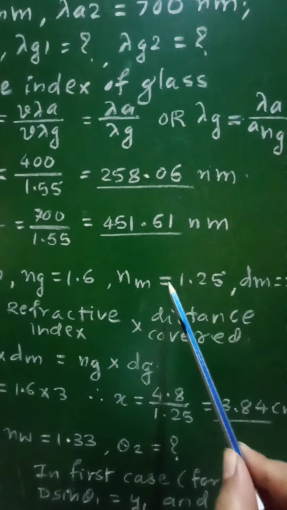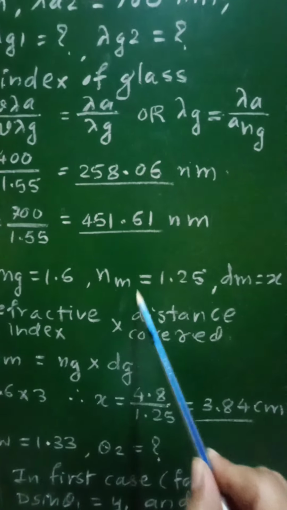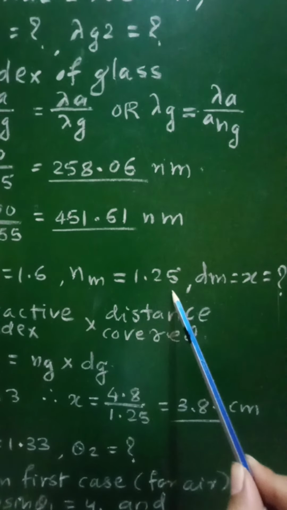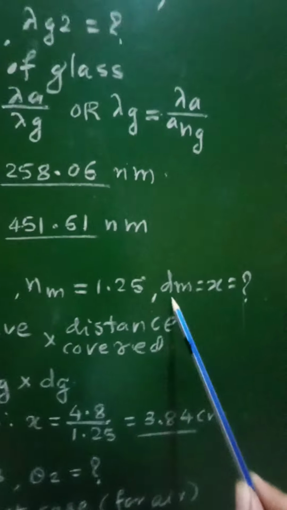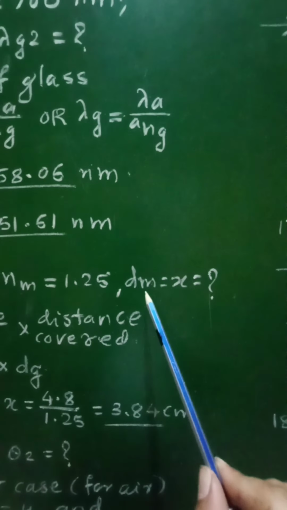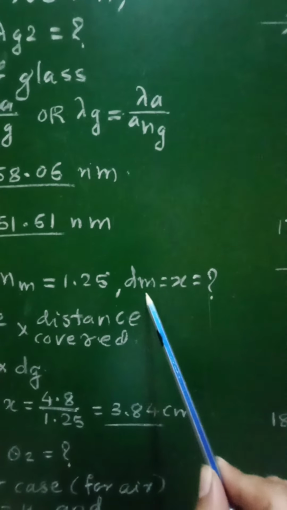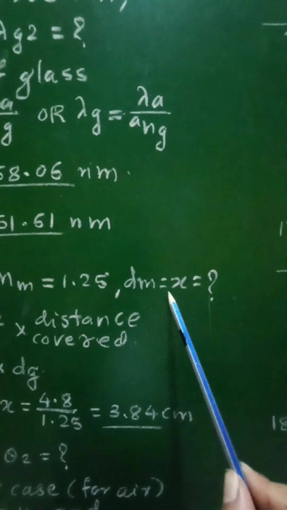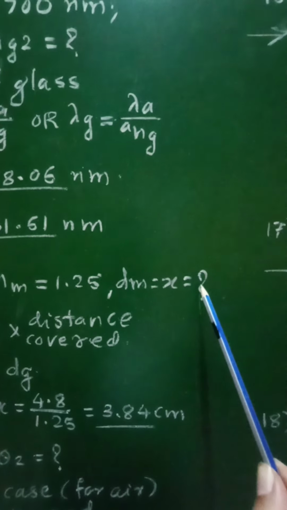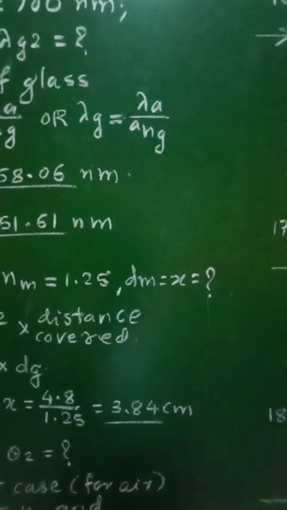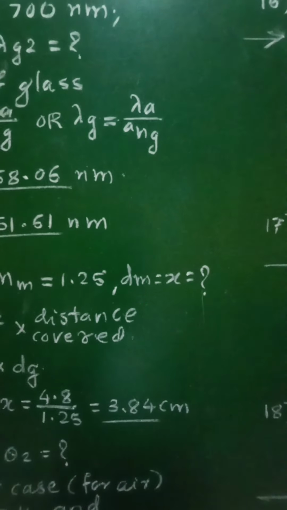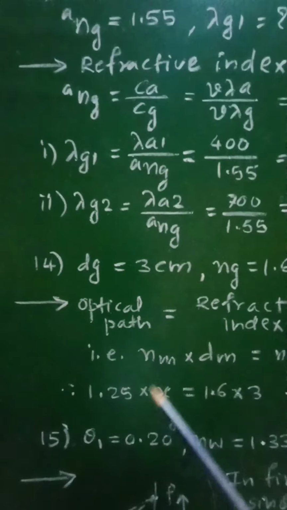Refractive index of the other medium, Nm, is equal to 1.25. And we have to find the value of x, that is the distance covered through that medium, dm. Dm is equal to x, which we will have to find out.